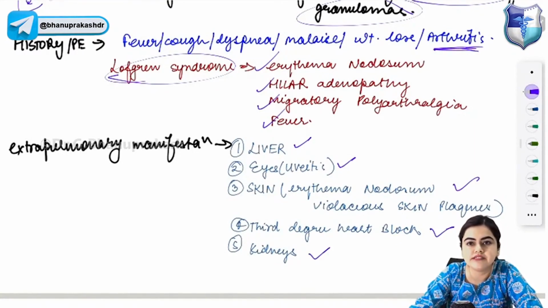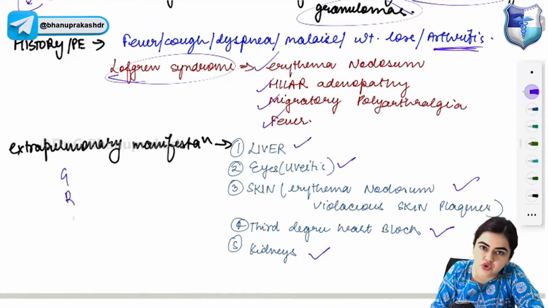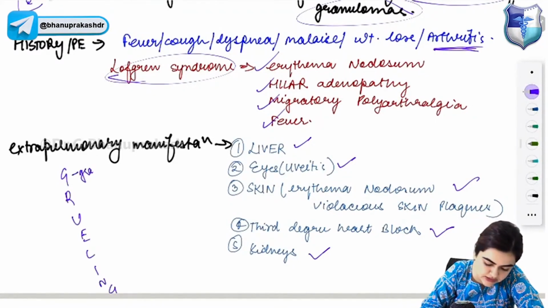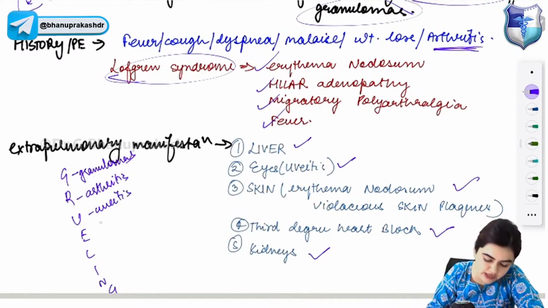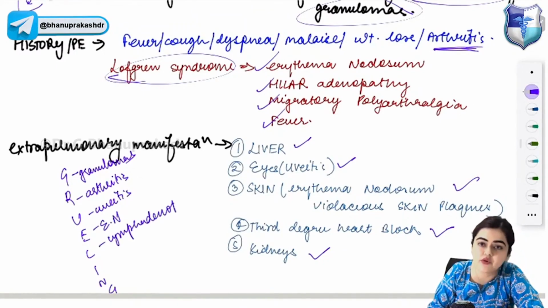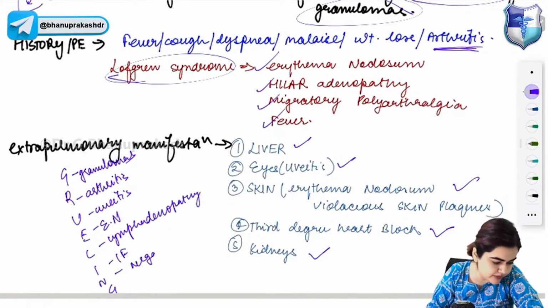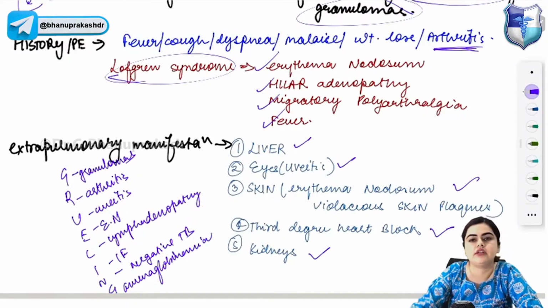Okay, so please remember the features of sarcoidosis by the mnemonic GRUELING. GRUELING is the mnemonic for sarcoidosis. So you get granulomas, you get arthritis, you get uveitis, you get erythema nodosum, lymphadenopathy, particularly hilar lymphadenopathy, and you get interstitial fibrosis, you get a negative TB test, and you get gamma globulinemia in case of sarcoidosis.